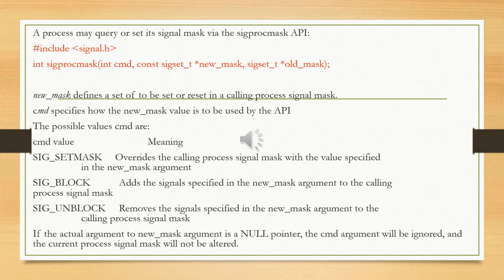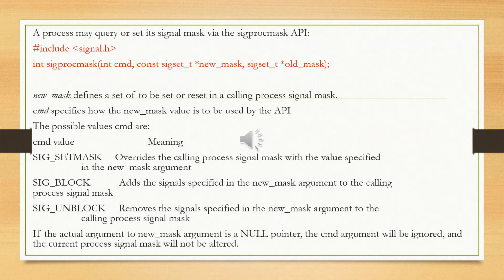The possible values of cmd are: SIG_SETMASK, which overrides the calling process signal mask with the value specified in the new mask argument.